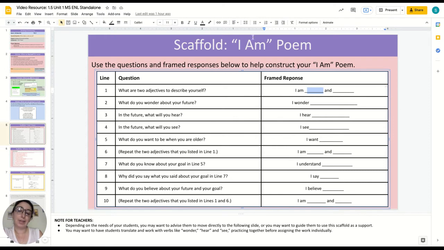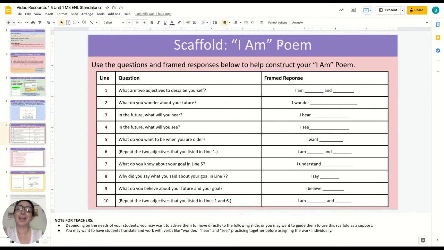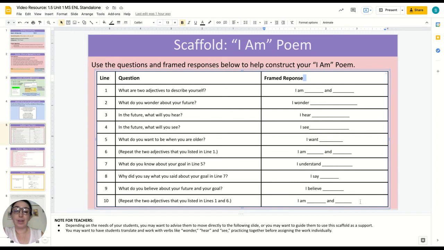So this slide could be assigned on its own, obviously without the teacher's notes, as the work that students need to do. This can also be copied into a Google Doc and assigned to students via Google Classroom.